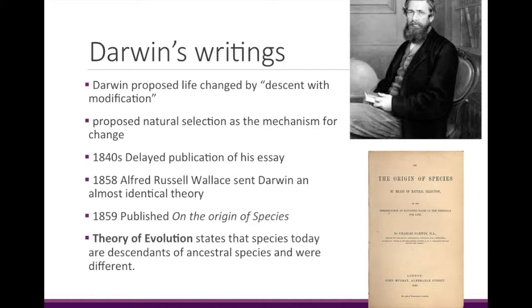The idea is that species we see today are the descendants of ancestral species, and that over time they have changed. And so the species we see today are different than the species that were on Earth hundreds of thousands of years ago.